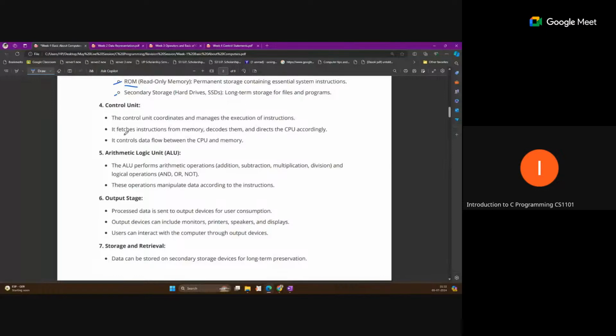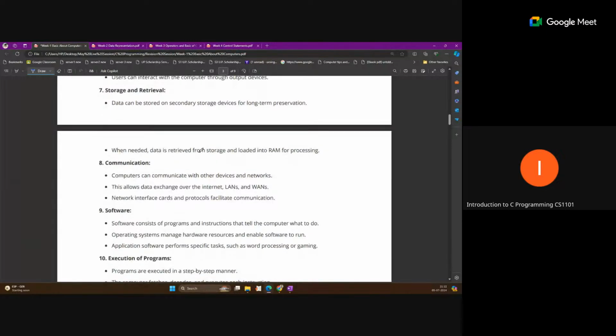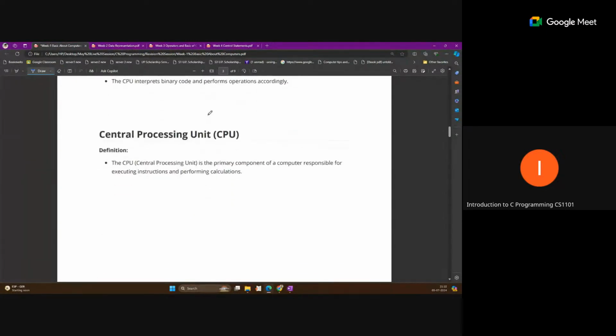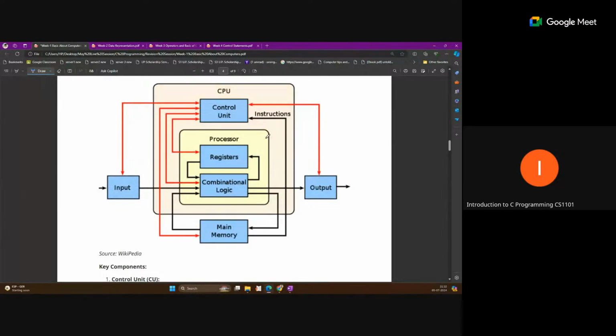I'll discuss this control unit with the help of the architecture. So arithmetic, yeah, this is the main part. This is what we call the CPU, and after that the output stage, all these things are some communication things. Okay, let me just move to the next part. Yeah, CPU, this is the main. The central processing unit, CPU, and this is the architecture that the professor used in this lecture.